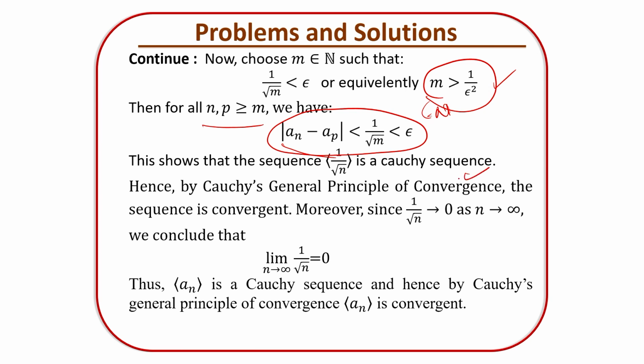This shows that this is a Cauchy sequence, and moreover by the general principle of convergence it is a converging sequence. And how does it converge? 1 by root n converges to 0, therefore its limit is 0. So it is a Cauchy sequence converging to 0.